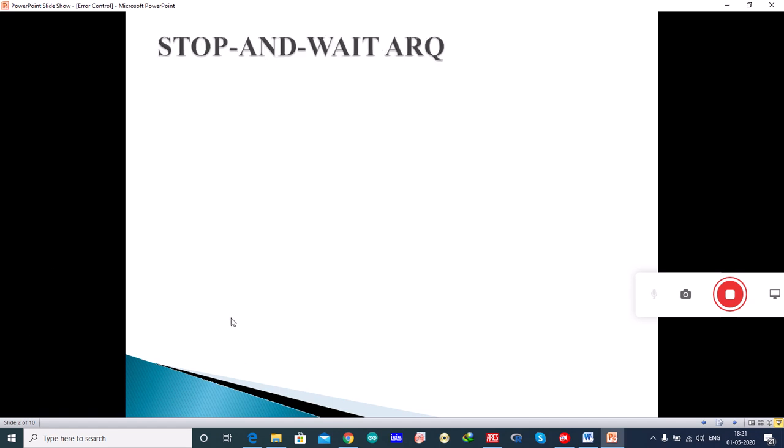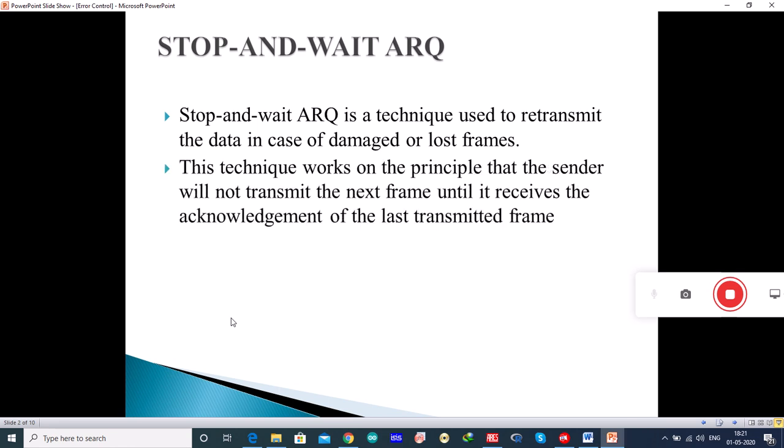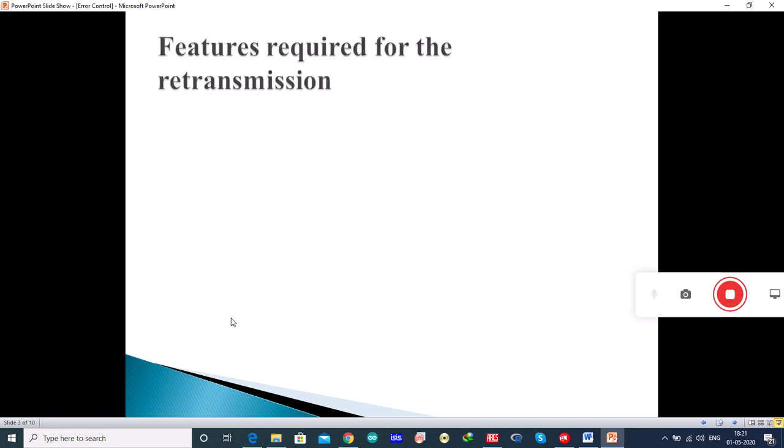Now let us see what stop and wait automatic repeat request is. That is, it is automatically repeating the request. Stop and wait ARQ is a technique used to retransmit the data in case of damaged or lost frames. This technique works on the principle that the sender will not transmit the next frame until it receives the acknowledgement of the last transmitted frame.